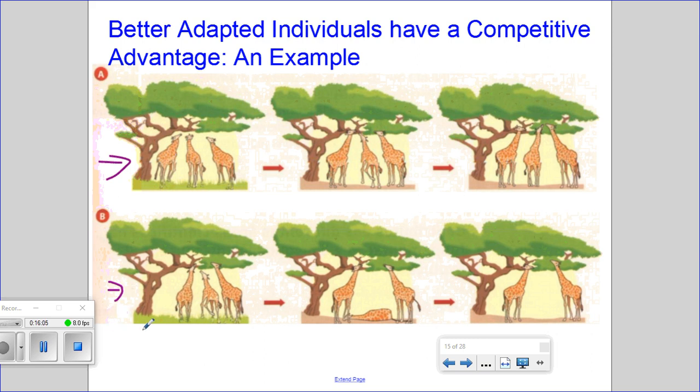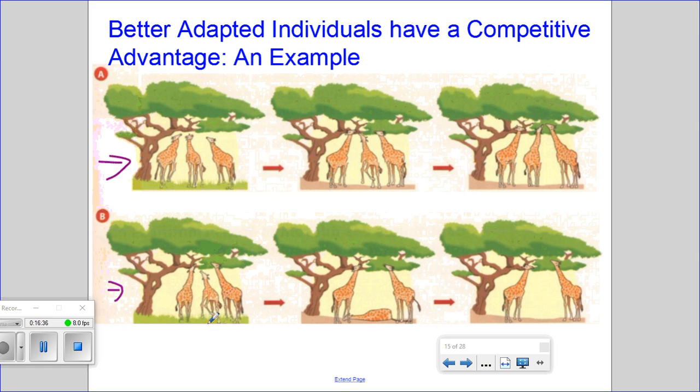How Darwin's natural selection differs from Lamarck is that here we have our population of giraffes, and within this population there is variation that exists. So you have some individuals with slightly longer necks, some individuals with slightly shorter necks. The individuals with the longer necks can better reach these leaves, and are able to compete for food more effectively than those with the short necks.